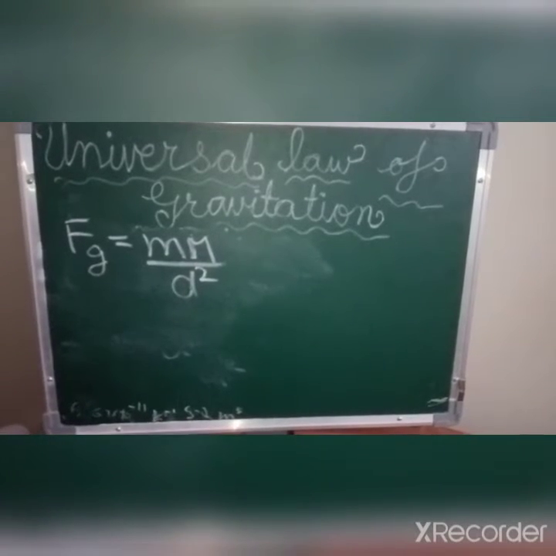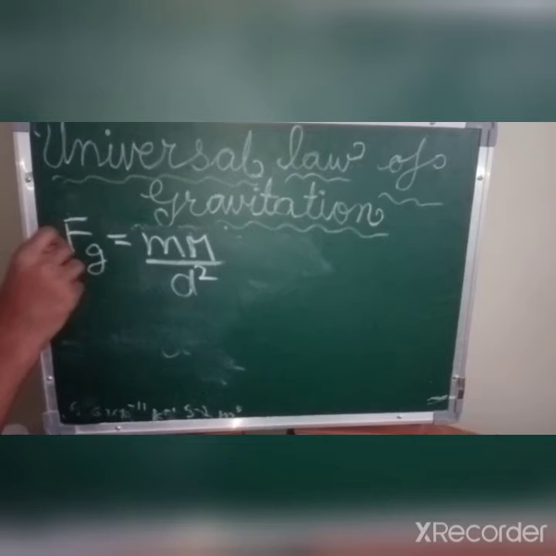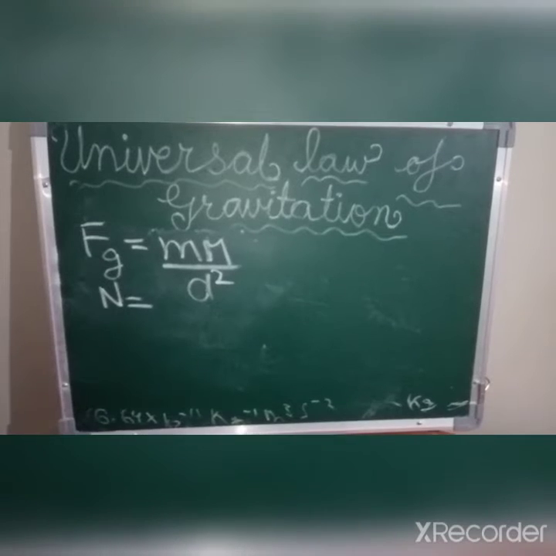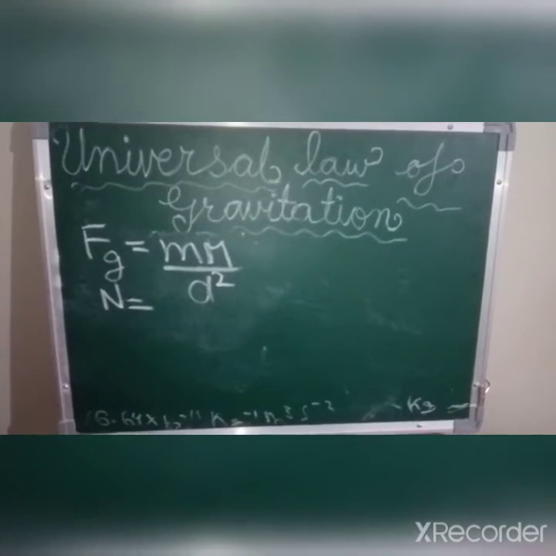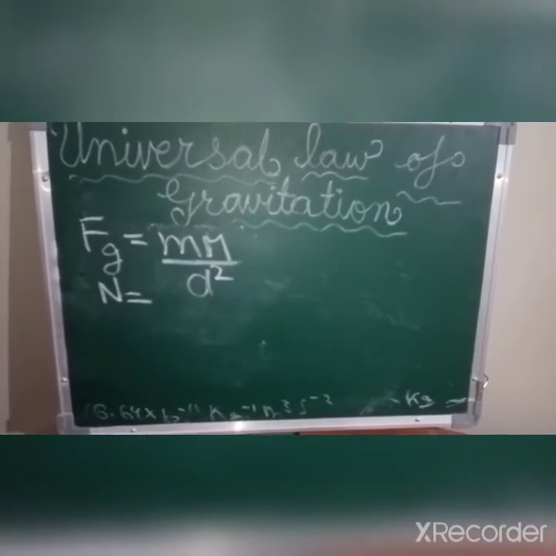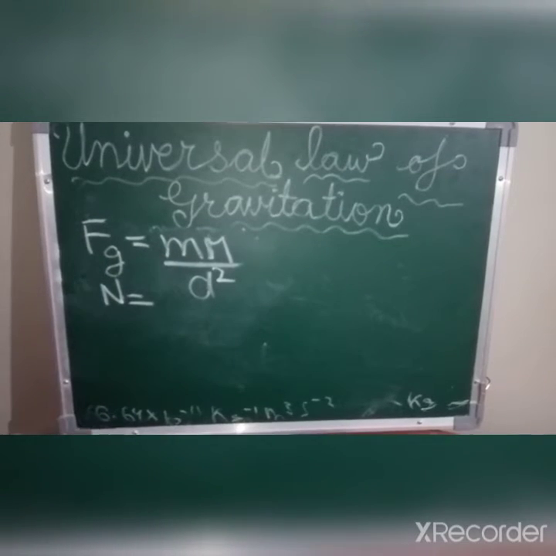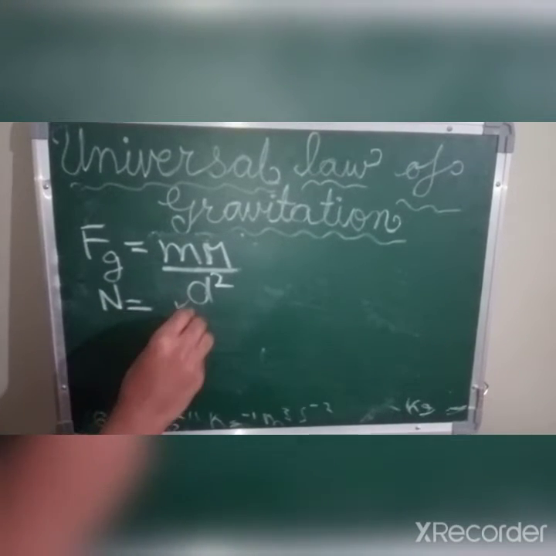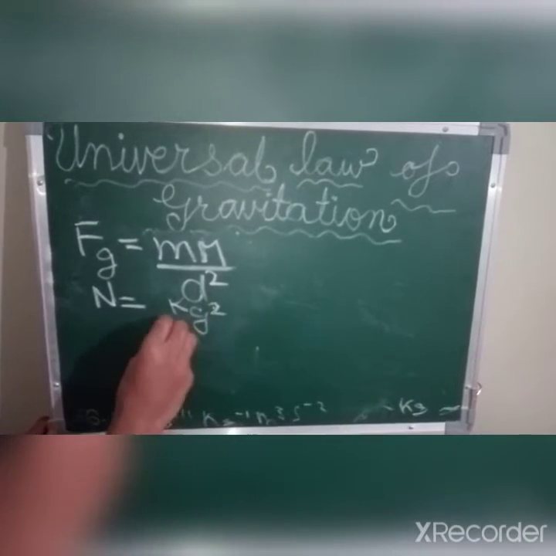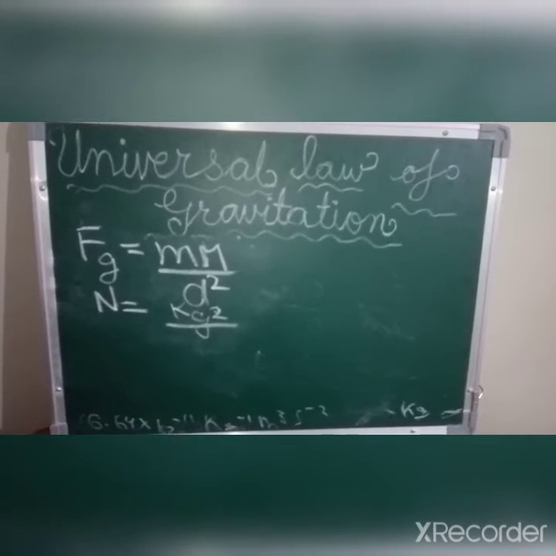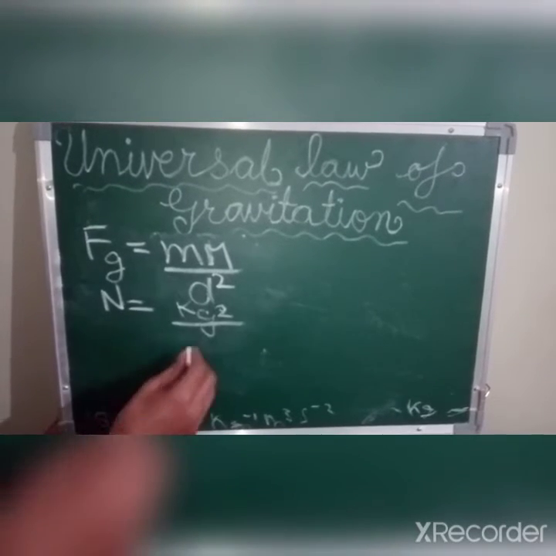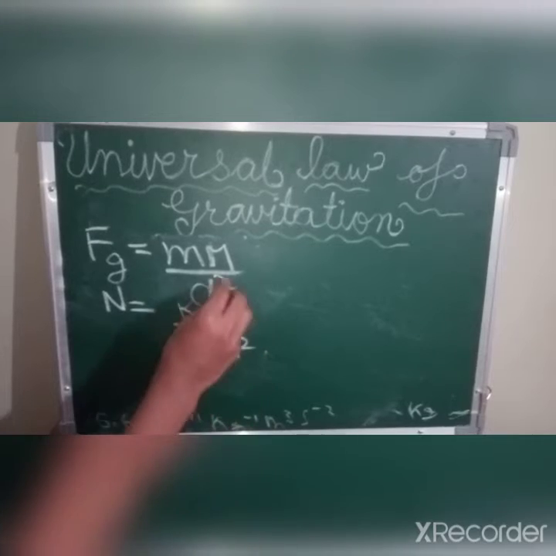Okay, so we all know that the unit of force is Newton. The standard unit of mass is kg. So here there are two particles, so there are two masses, and the product of two masses will be kg square. So it will be kg power 2 upon d square. d is the length only, so the unit of length will be meter, and meter square, because here it is square.